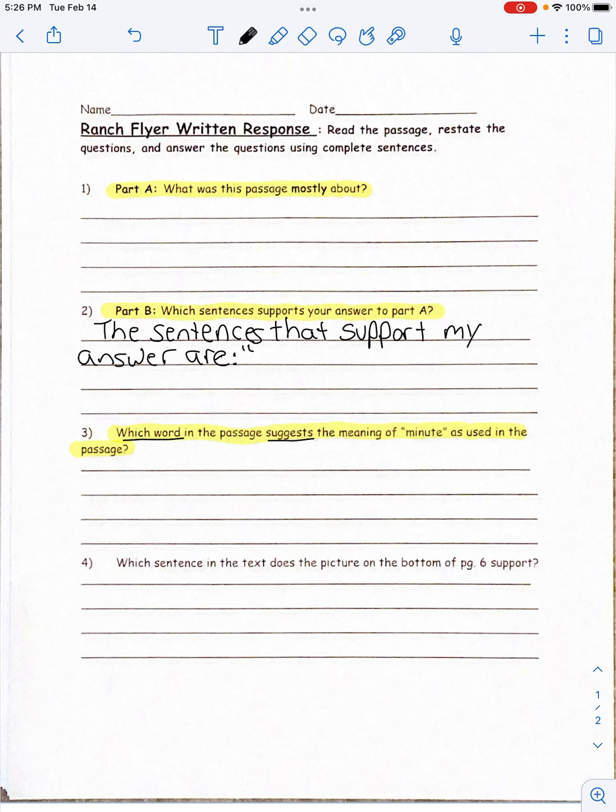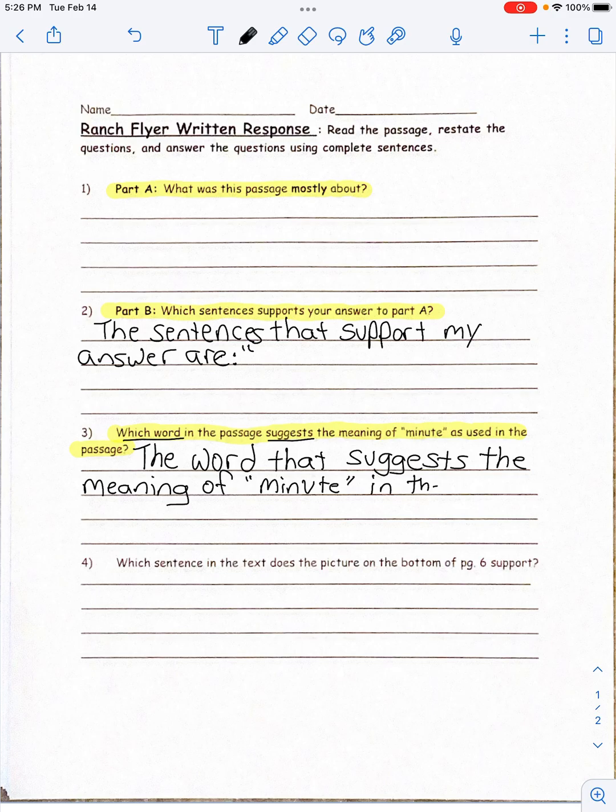Okay, so let's go ahead and restate the word that suggests the meaning of minute in the passage is, and then you would just write the word after.